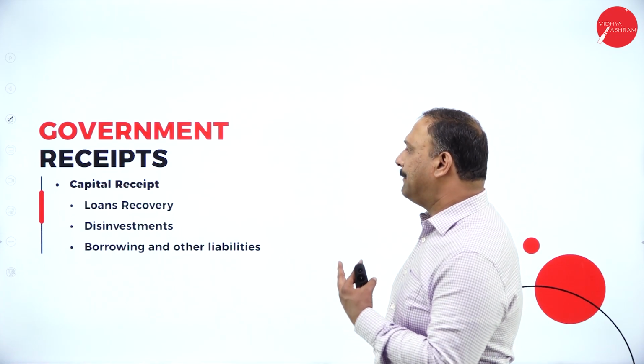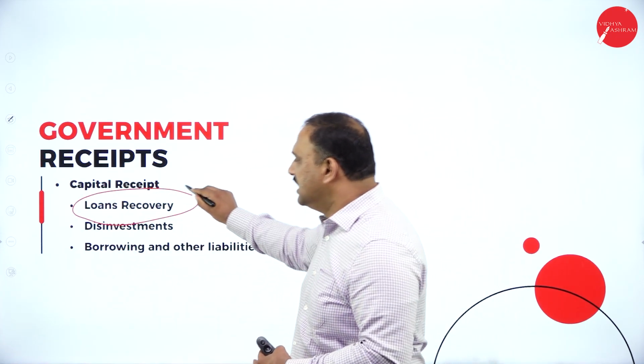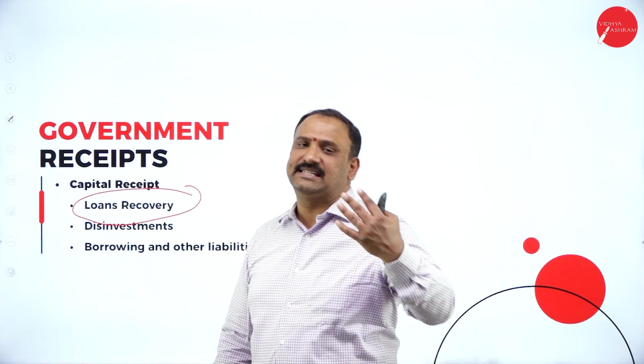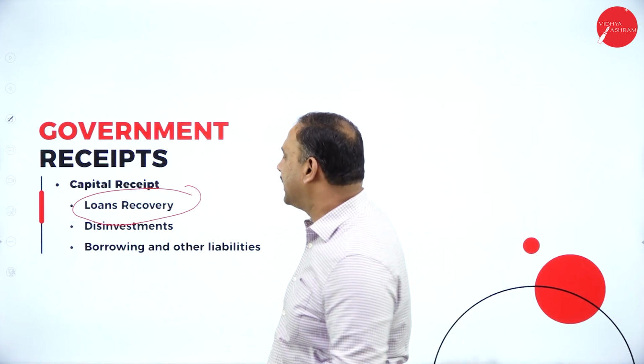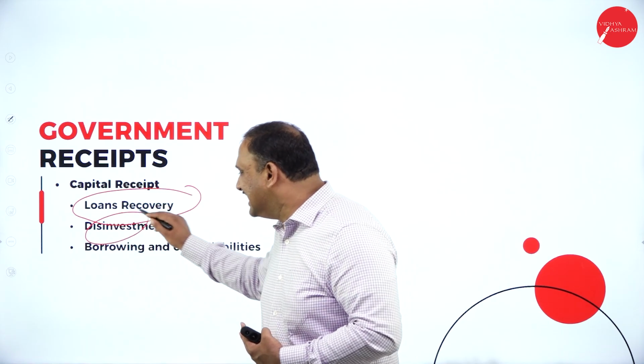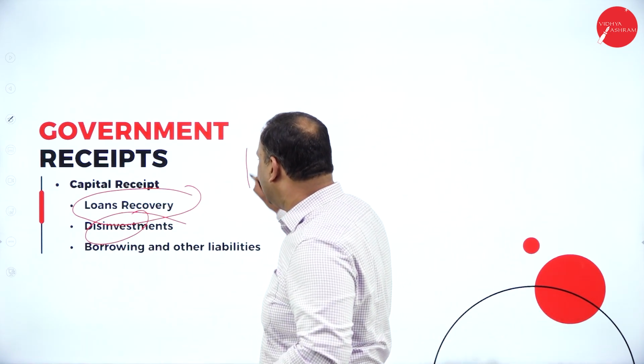Followed by the capital receipts. What are the capital receipts that we get? The loan recoveries. Of course, the loans that were lent out, once recovered by the government, make a positive impact because a lot of money comes in to the government. Followed by disinvestment, where I'm going to talk about the PSU sector.